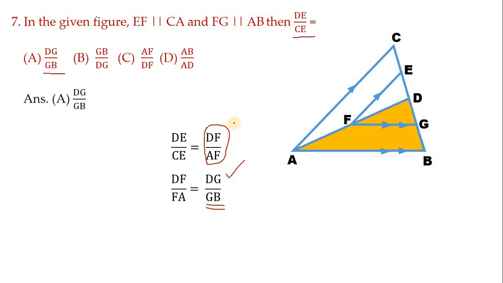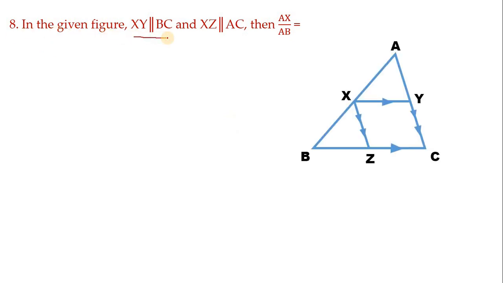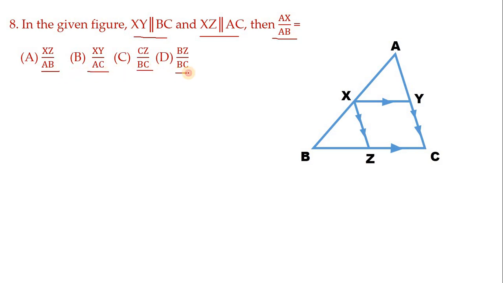So quite a confusing one. So you practice well, you will get it. So next move on to another one. In the given figure, XY parallel to BC and XZ parallel to AC, then AX by AB equals to, options are XZ by AB, XY by AC, CZ by BC, DZ by BC also. Children, it is also quite a difficult one, so understand properly. Here also they are talking about two parallel sides, but I'll take the help of only the second parallel side, children. I mean this XZ is parallel to AC.